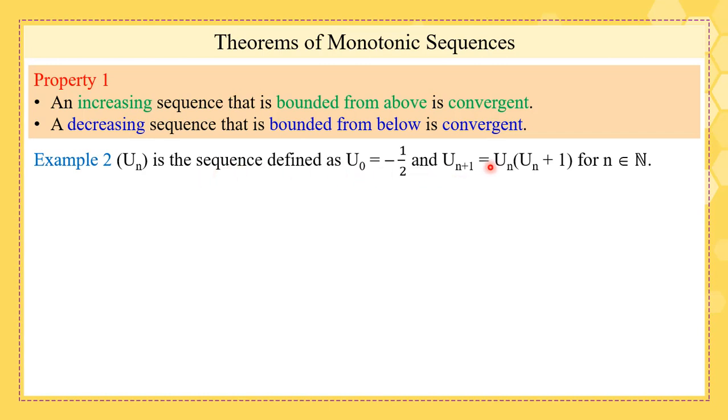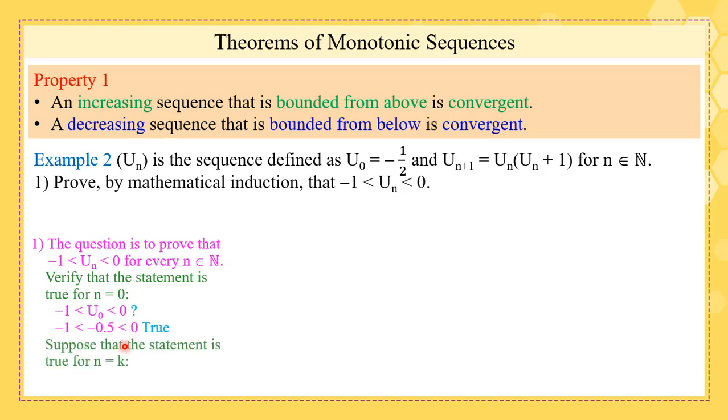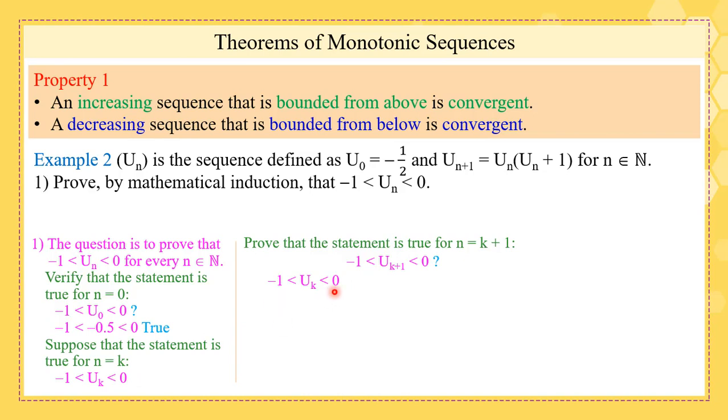Un is a sequence defined as follows. The question is to prove by mathematical induction that Un is bounded between -1 and 0. So by recurrence, the question is to prove that Un is between -1 and 0 for every n. We begin verifying the statement for n equals 0. Is U0 between -1 and 0? This is correct from the given. So this is true. We suppose that the statement is correct for n equals k as usual, and we prove it for n equals k plus 1. We need to prove that u(k+1) is between -1 and 0. We begin: uk by supposition is between -1 and 0.